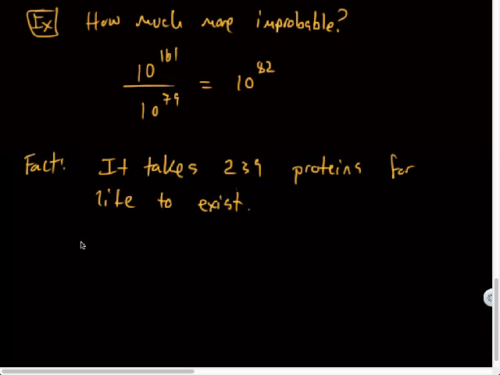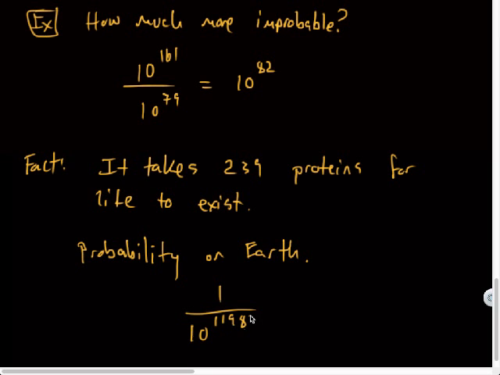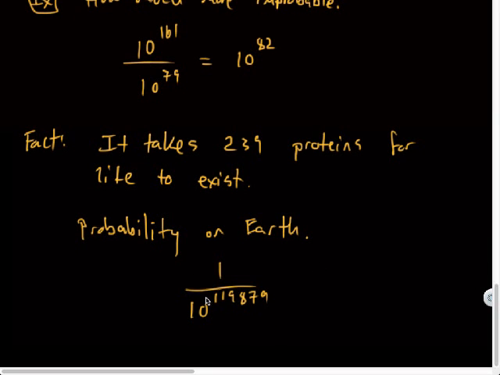The probability on Earth, okay, of 239 of them forming is not likely, as you could probably guess. It's 1 out of 10 to the, ready? 119,879th power. Oh my god. So that's the same as 10 with 119,000 zeros after it. Okay, so that's tough. So think about that number.